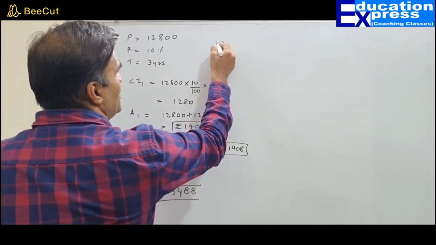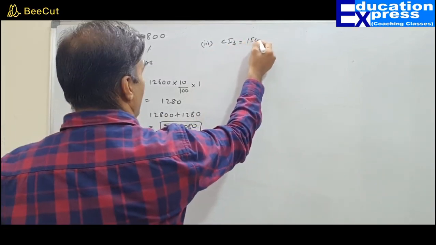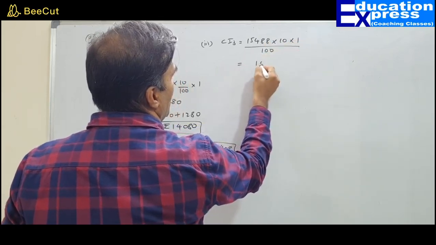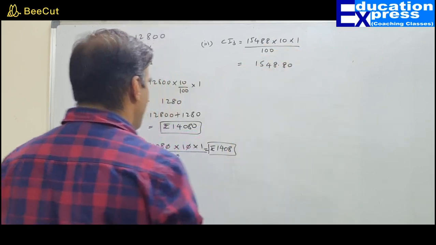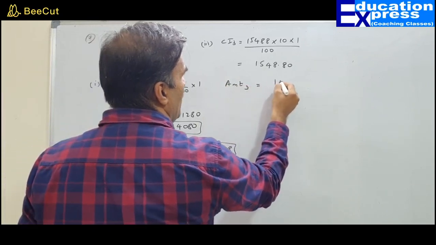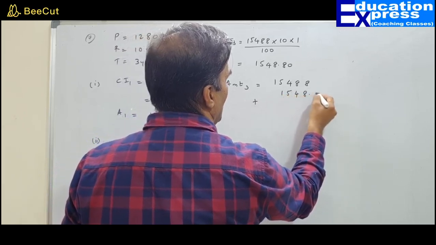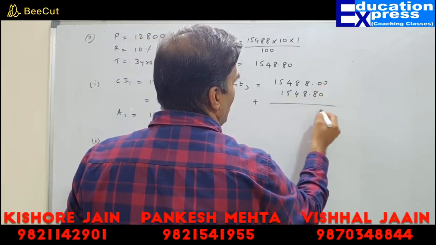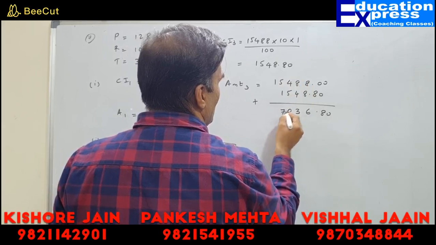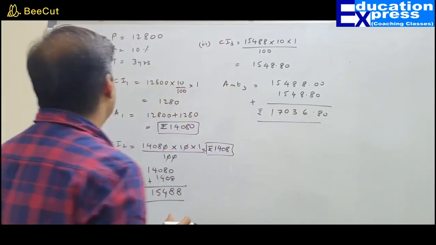I feel guys you can do this question by yourself. Find the compound interest for the third year. That would be 15,488 multiplied by 10% for 1 year, which would be 1548.80. The amount that he will get at the end of the third year would be 15,488 plus 1548.80. So my dear friends, here we go, you get the answer as 17,036.80. Such a simple question.